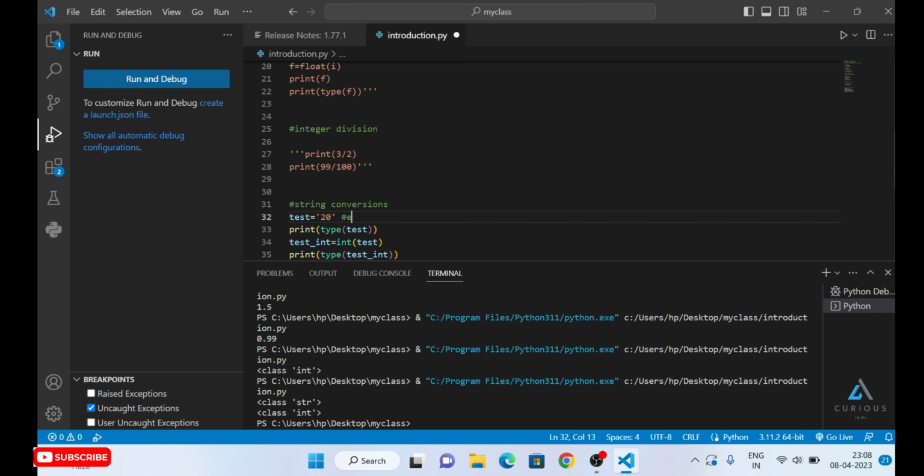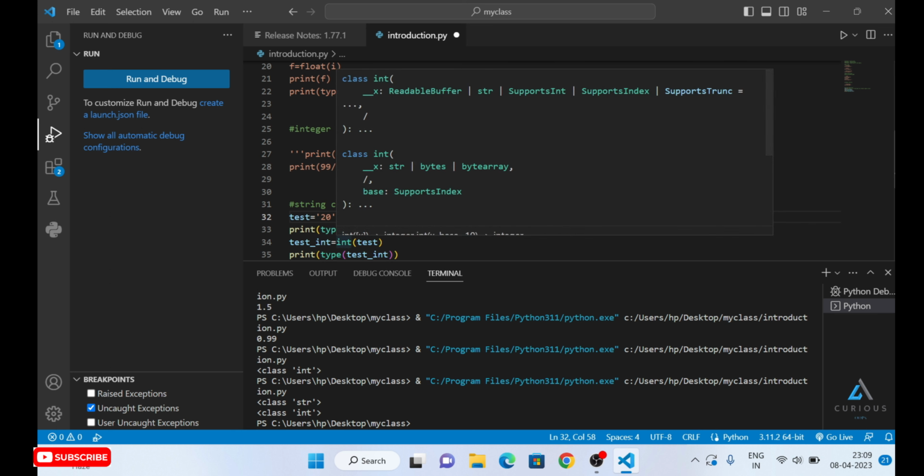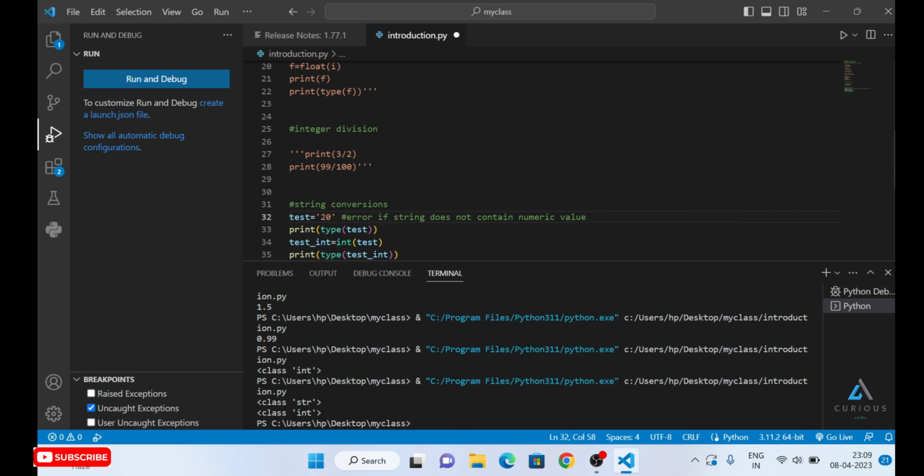It will produce an error if the string does not contain a numeric value. You can do this by converting it into a floating value as well if you type float here, right?